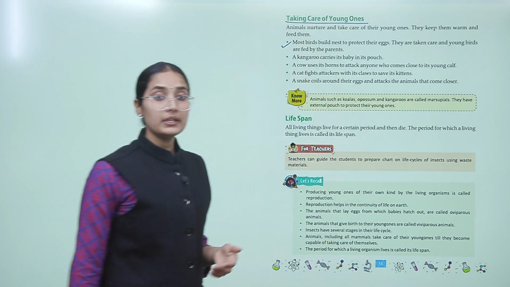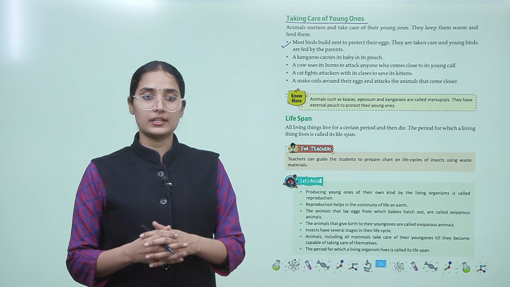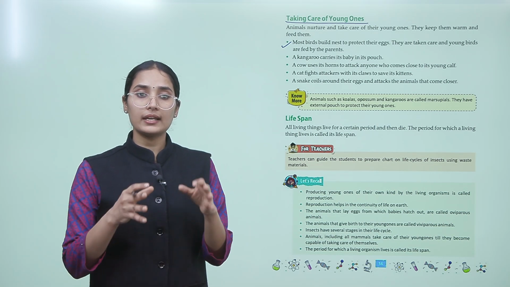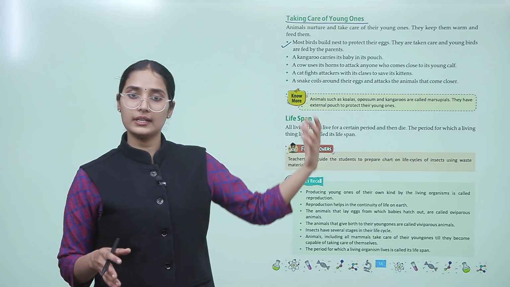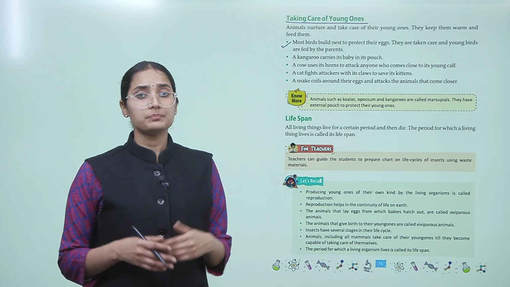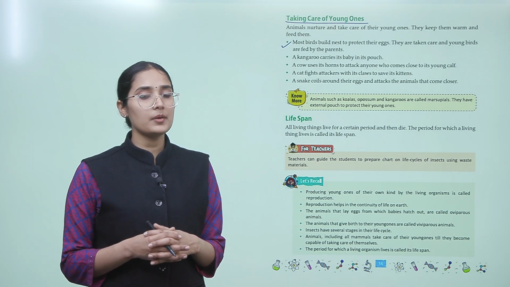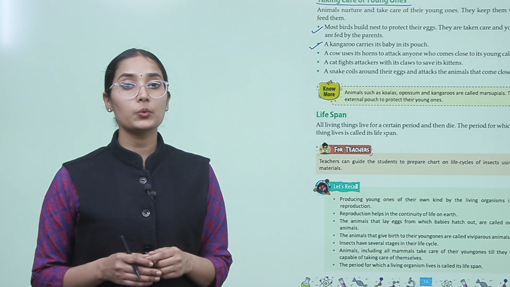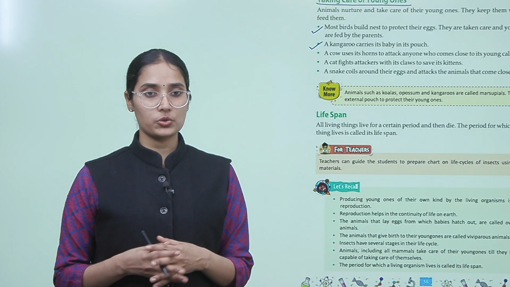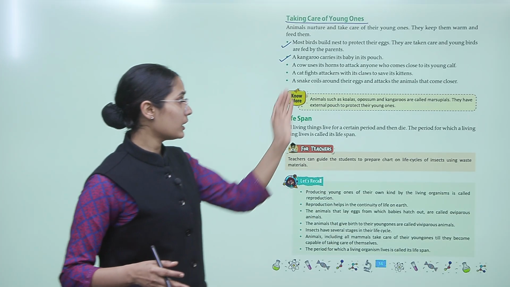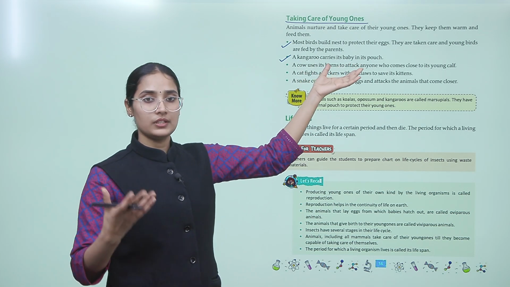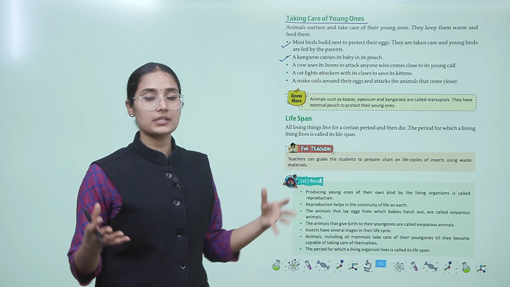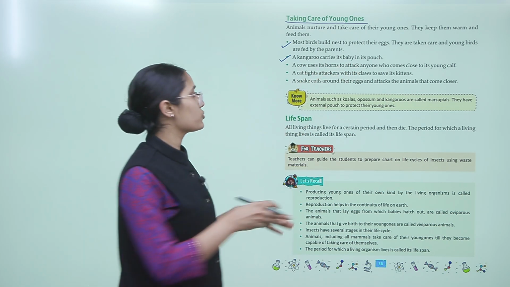Most birds build nests to protect their eggs. So to protect their eggs, birds build the nest. The eggs are taken care of and young birds are fed by the parents. A kangaroo carries its baby in its pouch. So until the baby becomes young, the kangaroo keeps it safe inside its pouch.